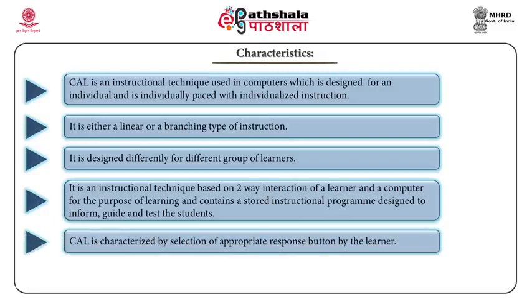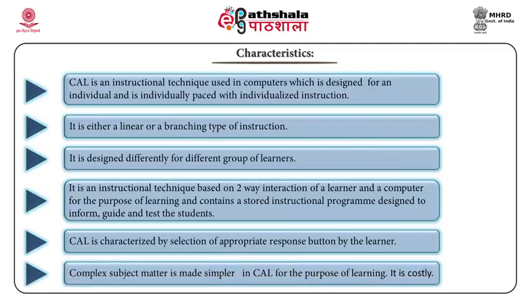CAI is characterized by selection of appropriate responses by button. Then complex subject matter is involved in CAI. So basically, CAI is very useful for making complex subject matter simple or abstract subject matter concrete. It's costly because it requires machines, programs, that is software programs, and other communication devices, which makes it costly.